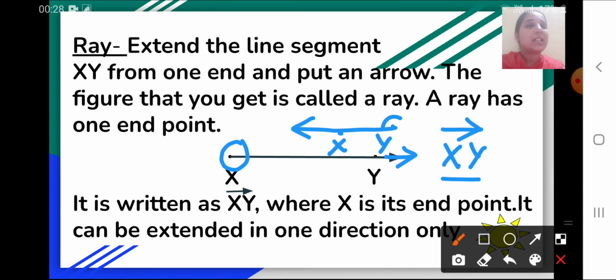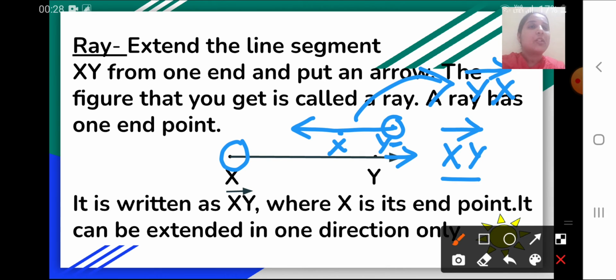In this case, this point y will be the end point. So in this case, how will you write the ray? Yes, it will be named here as y. First we will write the end point, that is y, then x, and then we will draw a small arrow above that. So this will be representing ray yx.